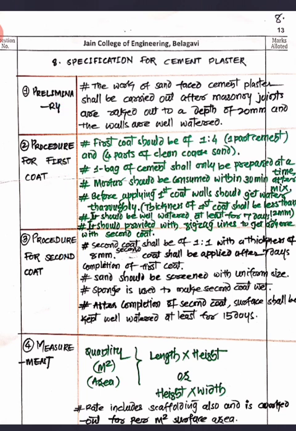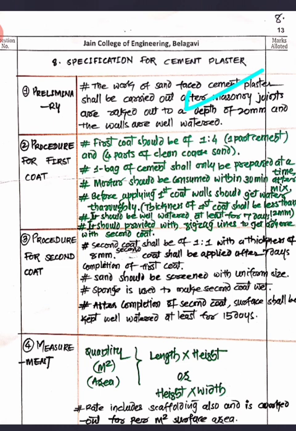And the first thing you are going to do is clean the surface, which we call the preliminary step, right? In the preliminary step, the work of sand-faced plastering shall be carried out. After the masonry joints, you have to scrape them out, rake them out to a depth of 20, and then the walls are well watered. That thing you have to do here, that we call the preliminary work.